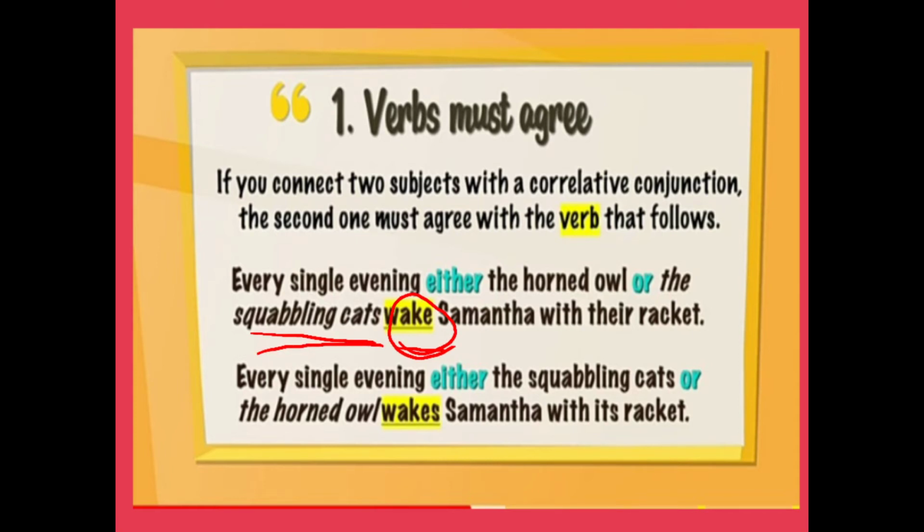Here we have squabbling cats in plural form, so we write the verb in plural form. If we change the position of the subjects: every single evening either the squabbling cats or the horned owl. Now we have a singular subject second. So we will write the verb not according to the first subject but according to the second one. So we will write here wakes Samantha with its racket.